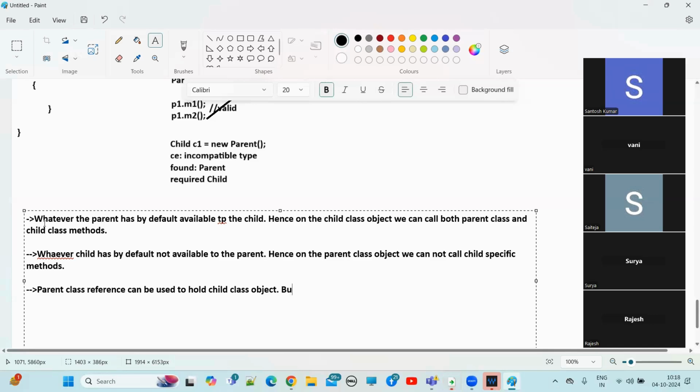But by using that reference, we can call only the methods available in parent class, and we cannot call what? Child specific methods.